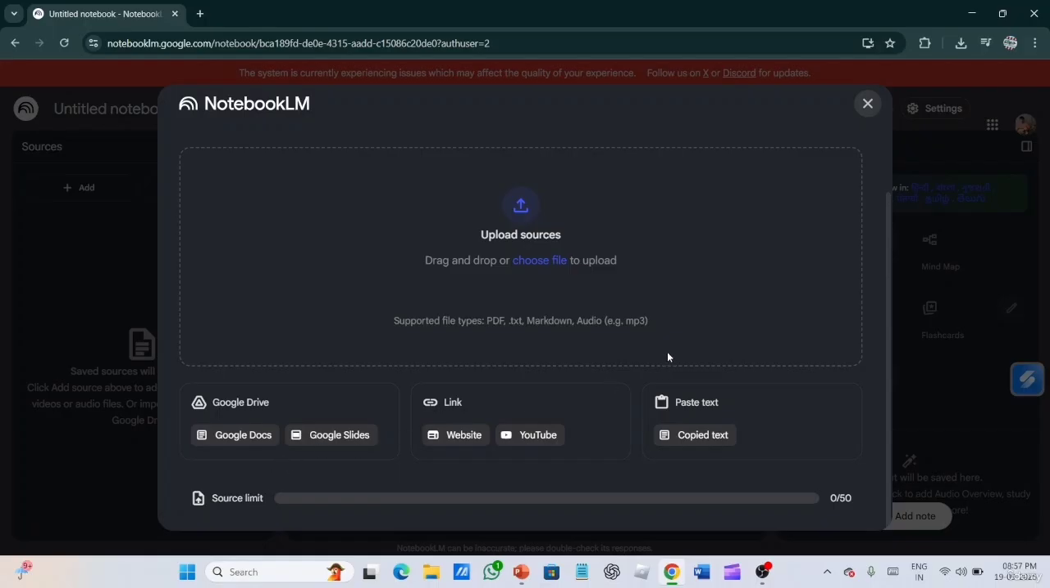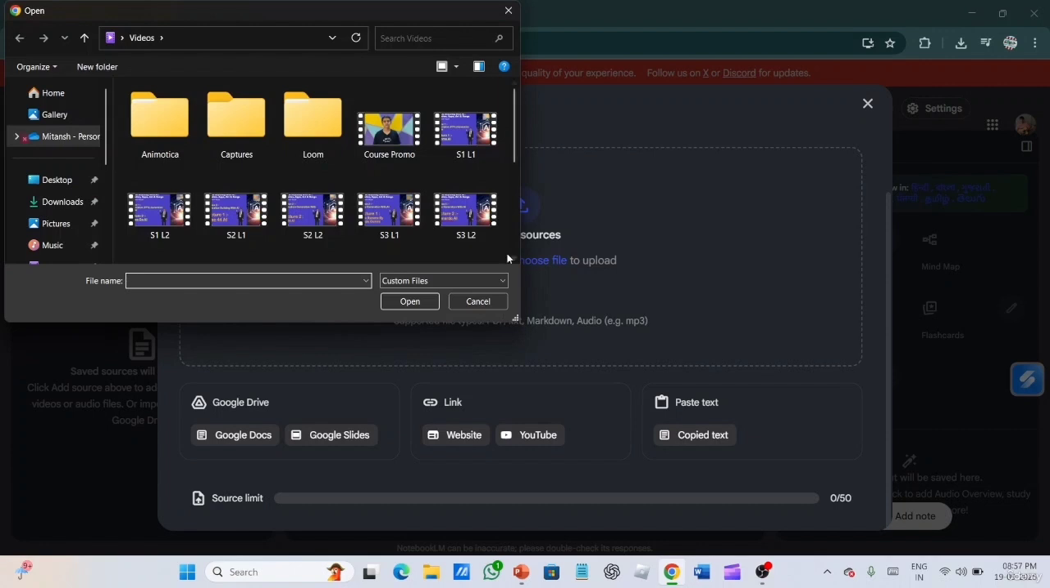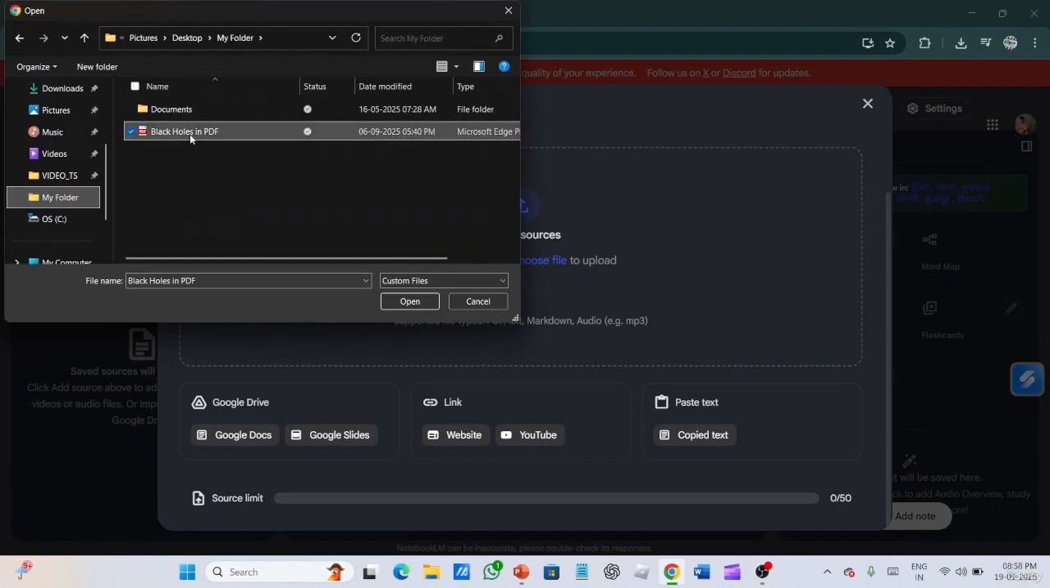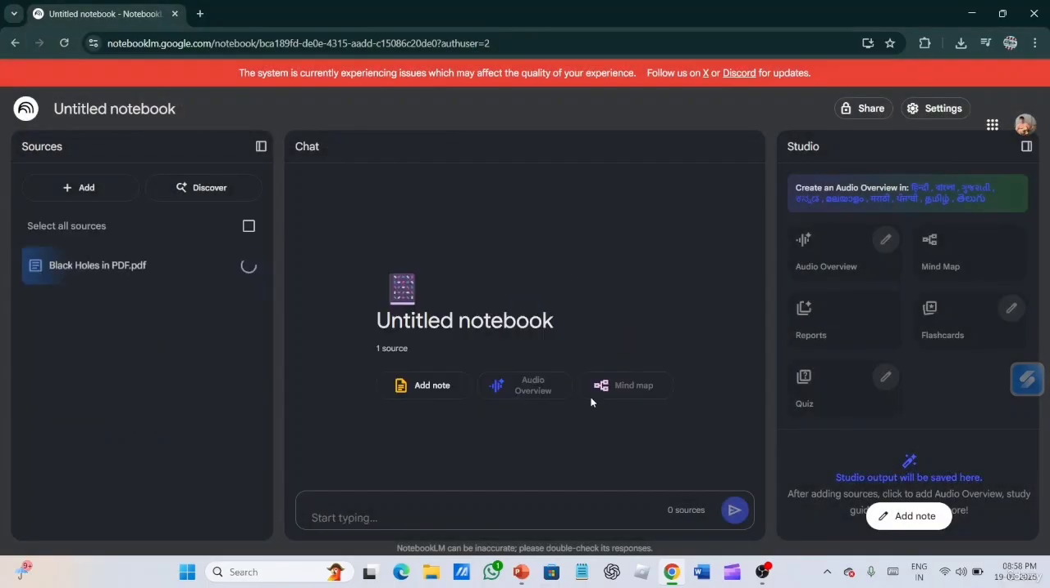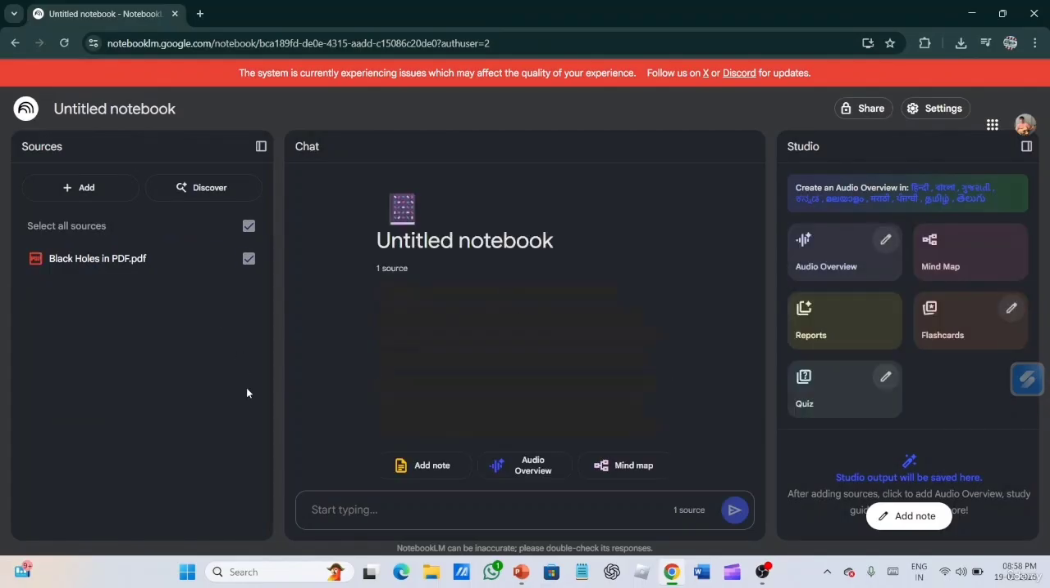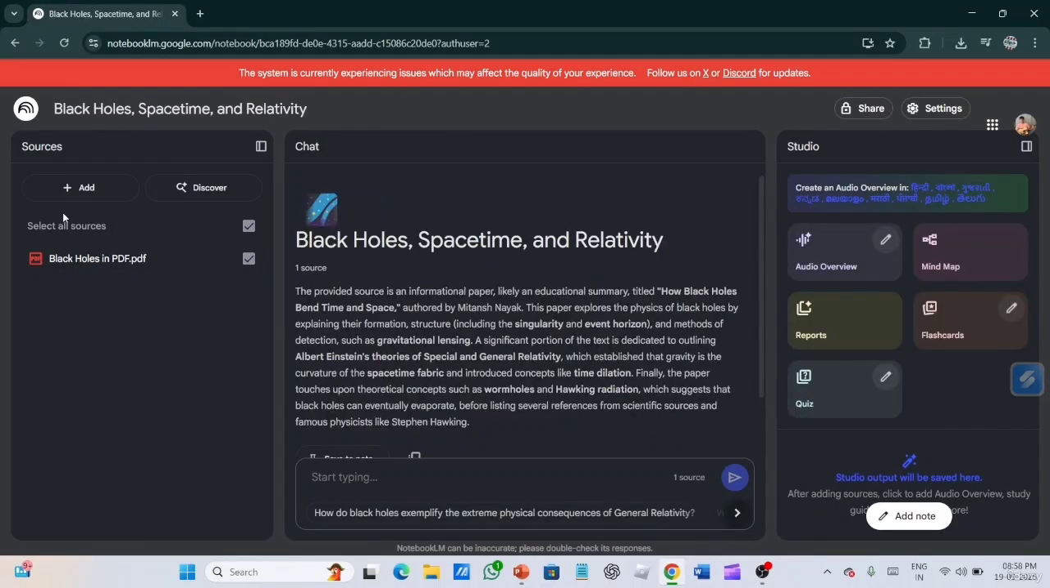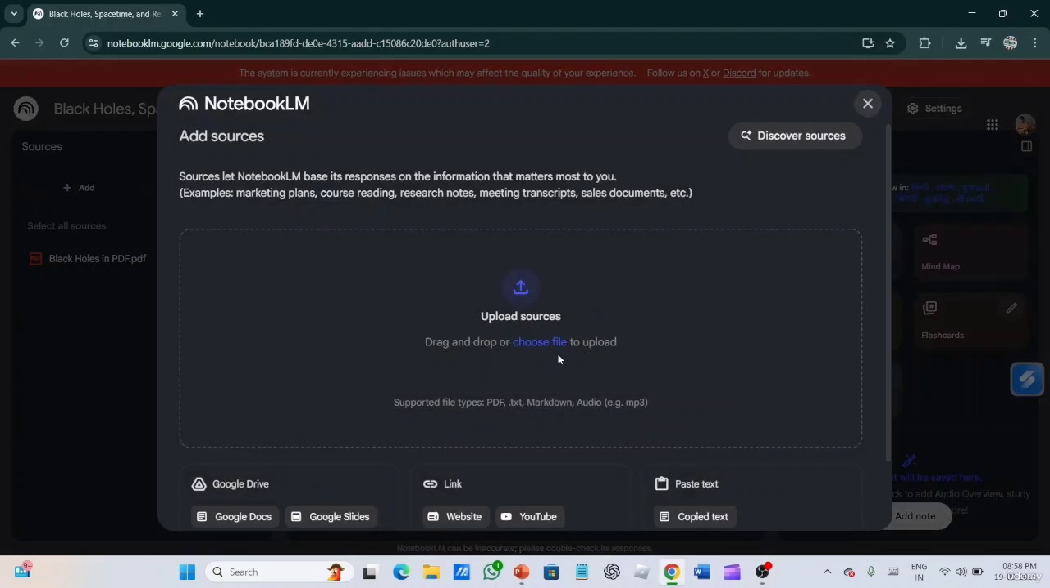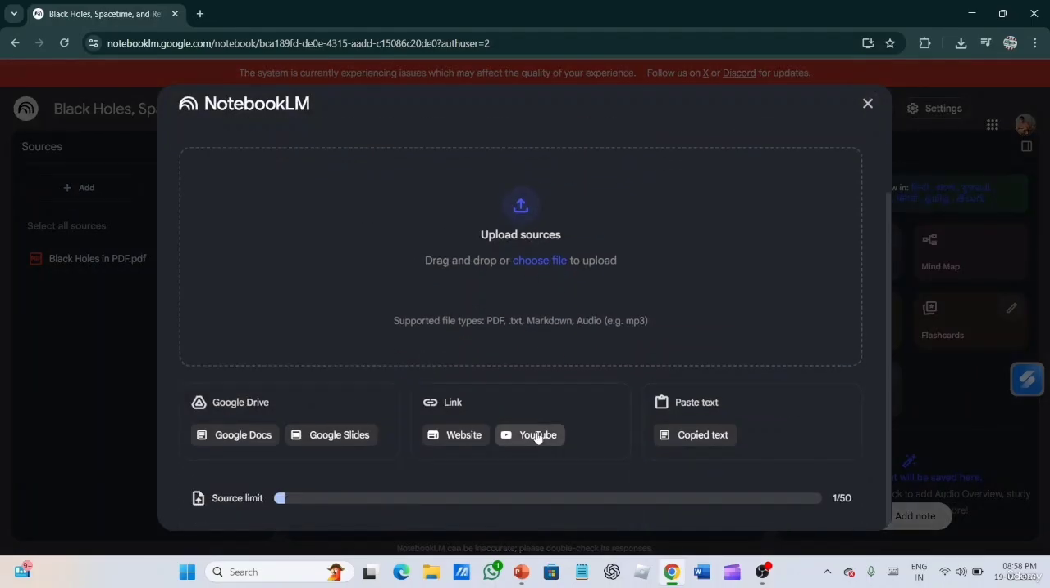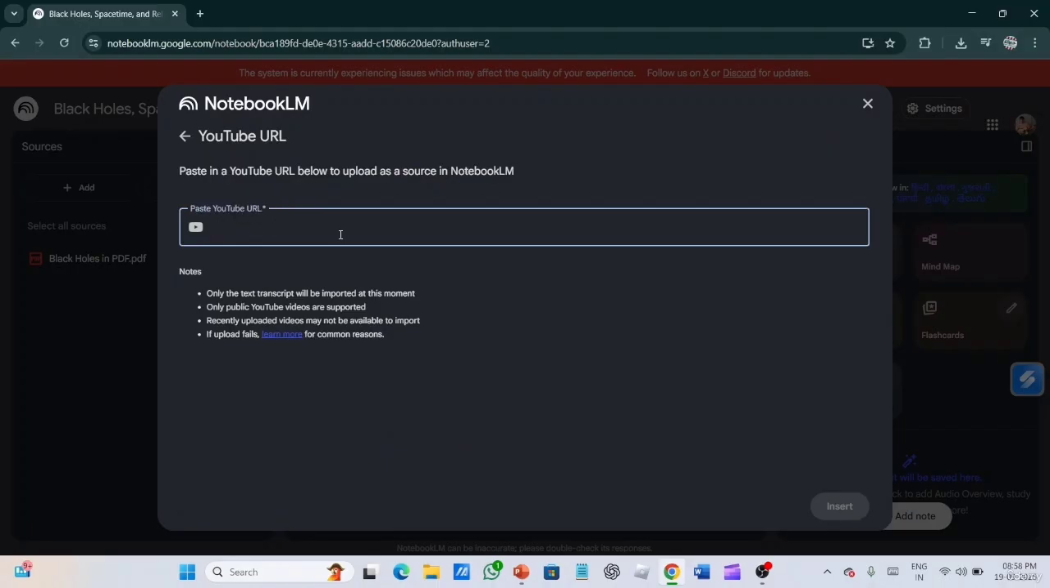So let's start putting in sources. This is a PDF on black holes. This is one source. Now, when you add the source, this type of panel opens. I want to add another source, so I can also add a YouTube link.